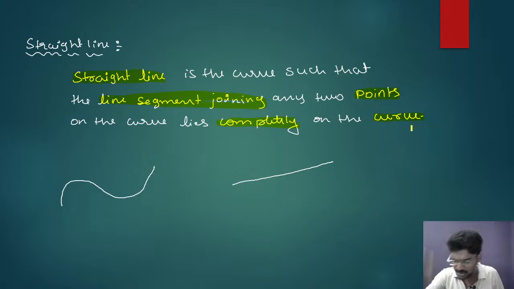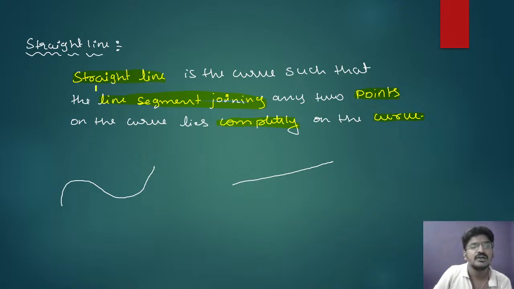See, Manoj, the shortest path between 2 points is also a straight line, and the locus of ax plus by plus c equal to 0 is also a straight line. Here the straight line has different definitions, so we should understand all the definitions. That's why I'm explaining another definition of straight line. Don't worry, but you should know the other definition also, because that is also important.